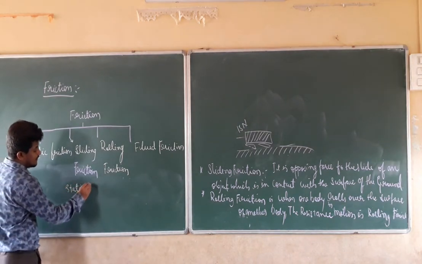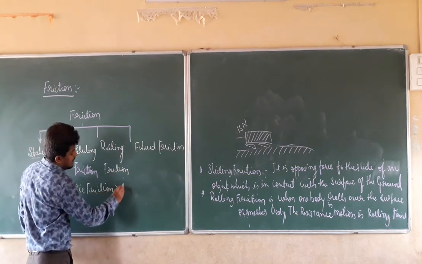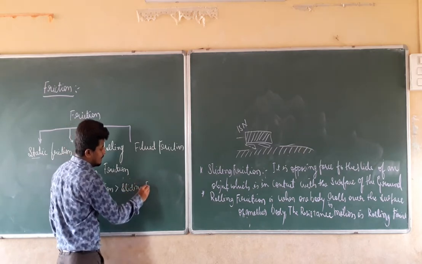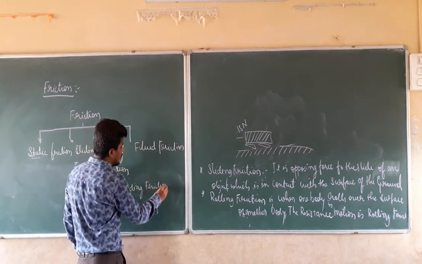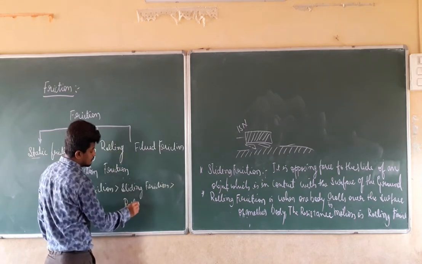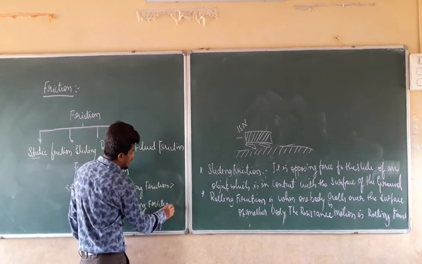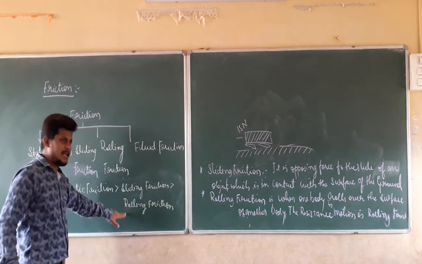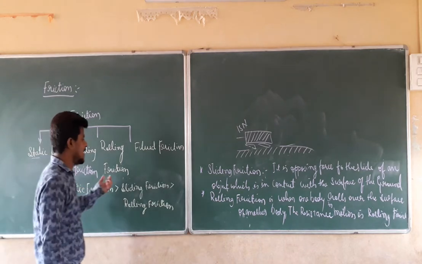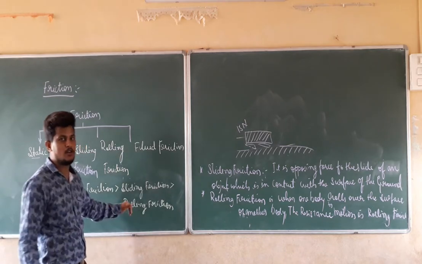The magnitudes of the frictions can be given as: static friction is greater than the sliding friction, which is greater than the rolling friction. In general, rolling friction has the lowest magnitude, static friction has the highest magnitude, and sliding friction has a lower magnitude than the static and a higher magnitude than the rolling friction.